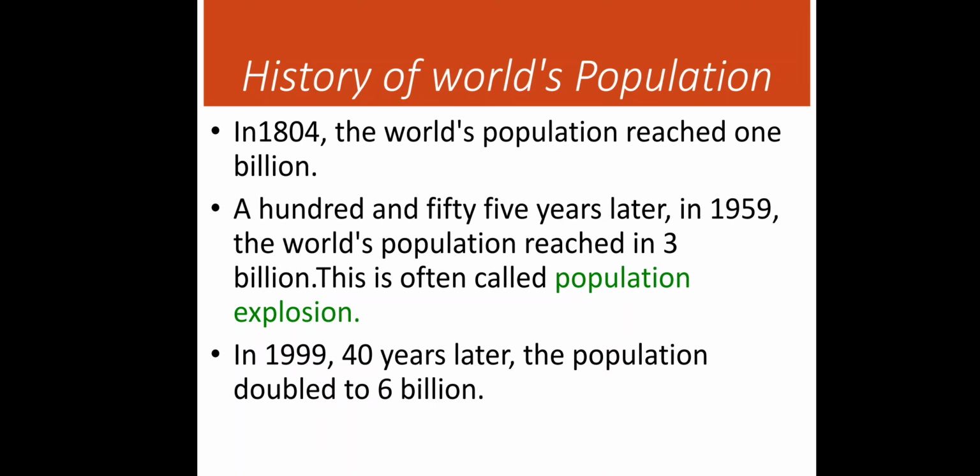Okay, and see now after this 1804, 1 billion, the population will grow a little faster because things will get better, health facilities will be better, people will get food, people will get doctors, so they can cure the diseases. So this way the population started growing faster. In 55 years, in 1959, the world's population reached 3 billion. This is called population explosion.